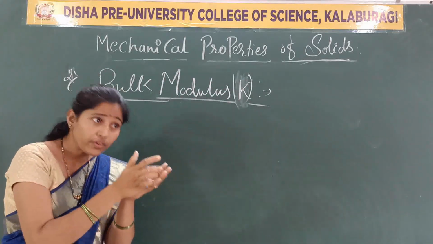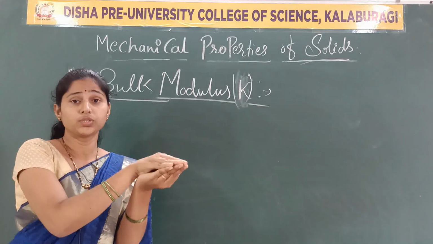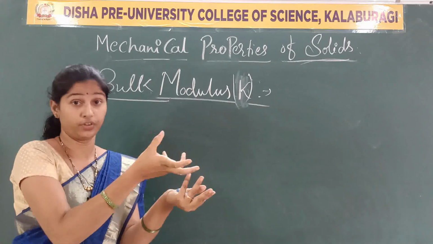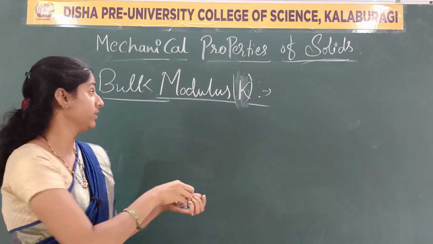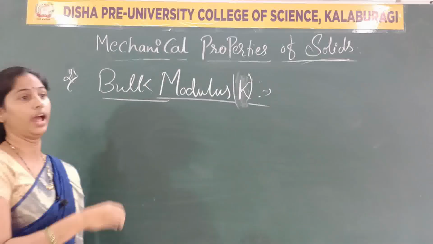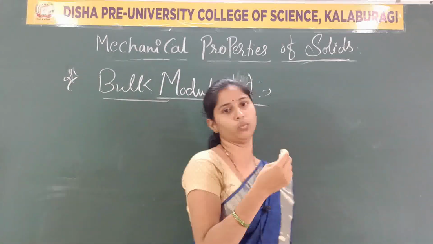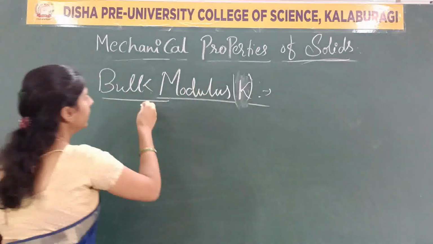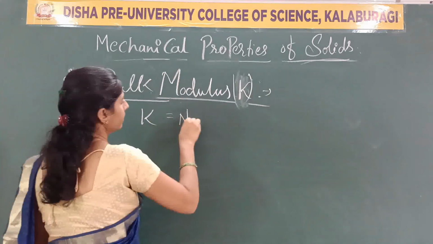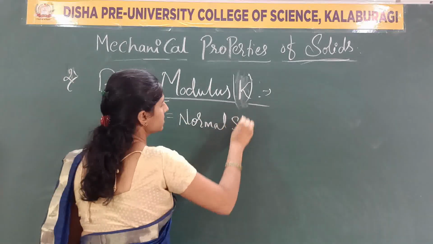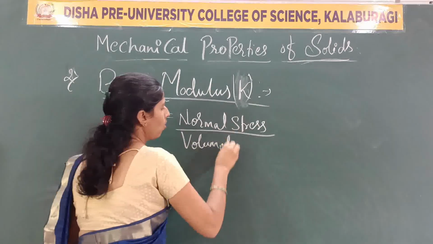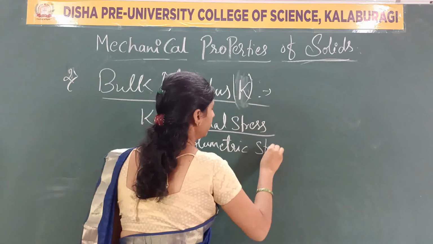If the volume of any material is observed, then only we can assume whether it is hollow or filled. So bulk refers to the volume always. Clear? Hydraulic also refers to the volume. Clear? Now bulk modulus K is nothing but the ratio of normal stress to the volume strain or volumetric strain.